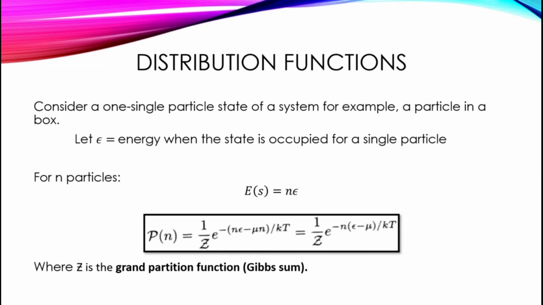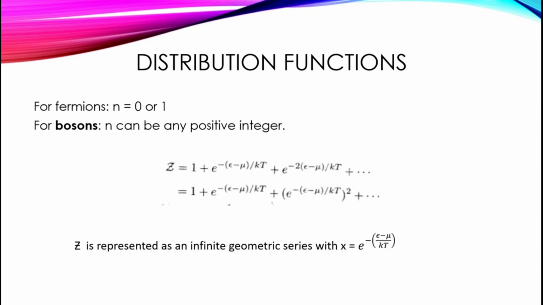If we consider this one single particle state as an example, a particle in a box, we can let epsilon be the energy when the state is occupied by a single particle. Then if we have n particles, the total energy of that system would be n epsilon. So the probability of the state being occupied by n particles is given by this equation, and again z is the grand partition function. And recall that the sum of probabilities is 1.